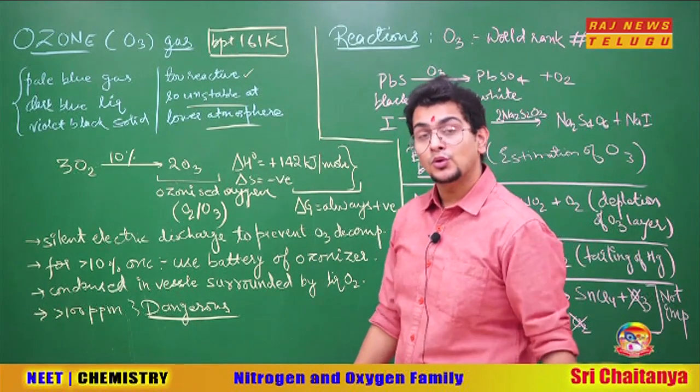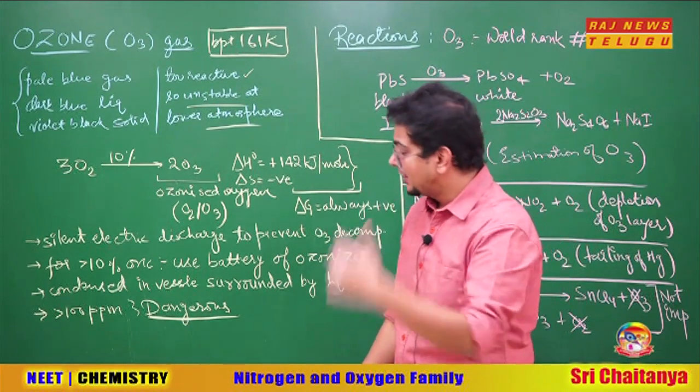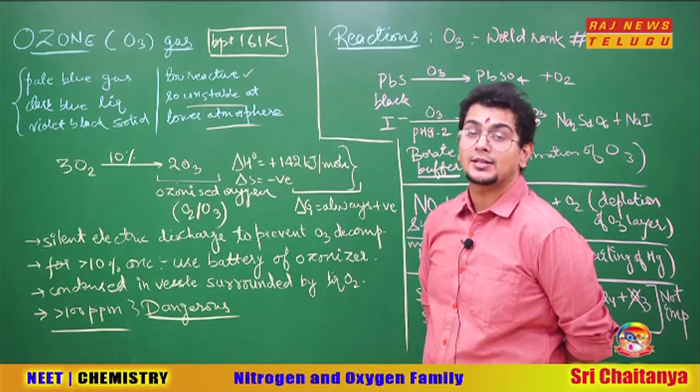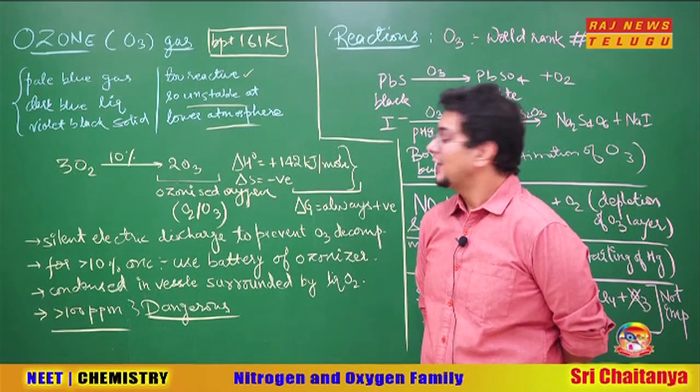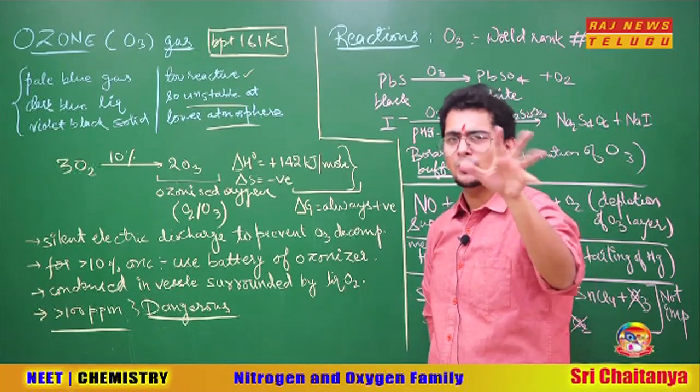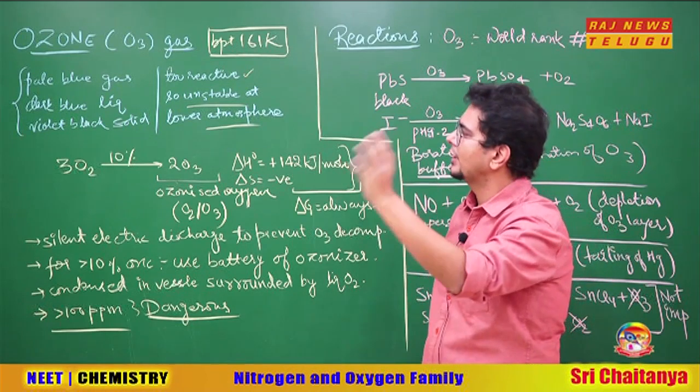Sir, what if some ozone is made in the lab? Then it is very dangerous. More than 100 ppm of ozone is extremely dangerous. Irritation in the eyes will happen. It's a very big oxidizing agent also, so your skin might also get affected. So try to be aware of ozone, and take a little bit of a sideways approach.